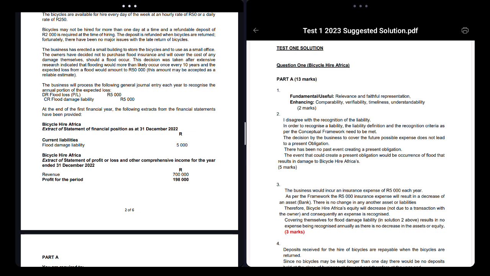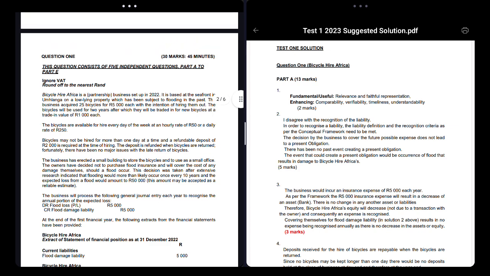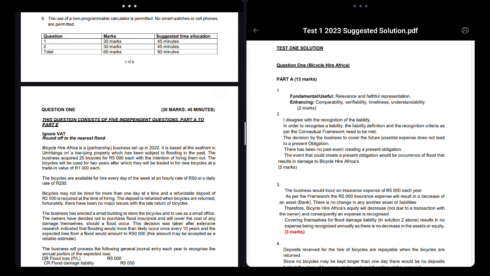Does it match that? No, it doesn't. Why? The first thing in the definition is a present obligation. Is this damage that will occur a present obligation? No. Why not? A present obligation is something you have now because of something that happened.